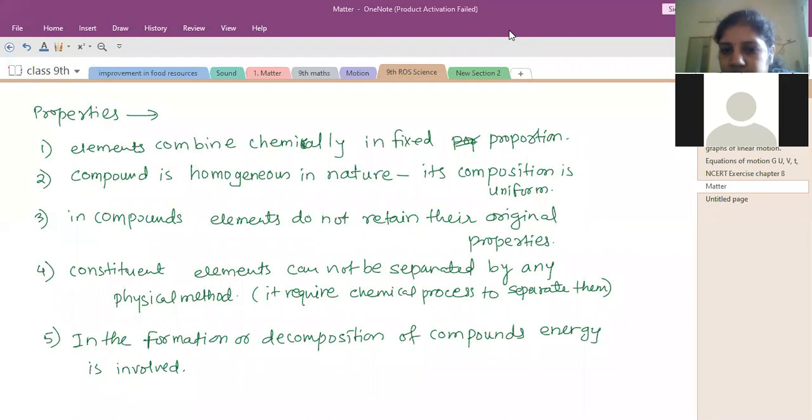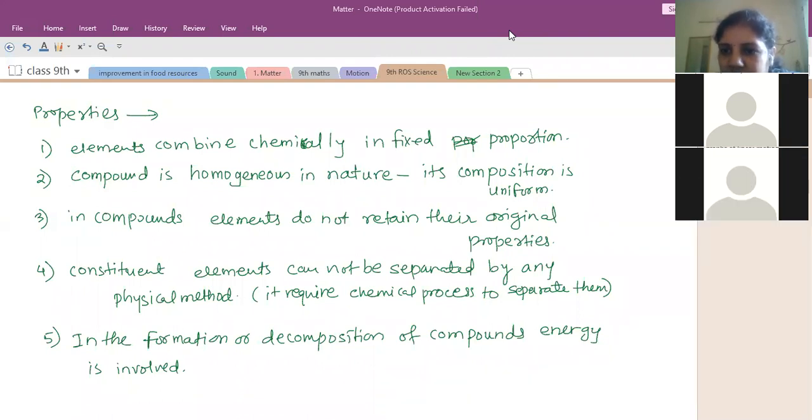Yes, Ashish? Lemonade. That is okay. Lemonade is a mixture of lime juice, water or soda, along with salt or sugar. Okay. Deepika? Air. Air is a mixture of oxygen, carbon dioxide, hydrogen. Hydrogen is present in traces, but nitrogen is in the maximum quantity. Yes. Okay. Then Diya.